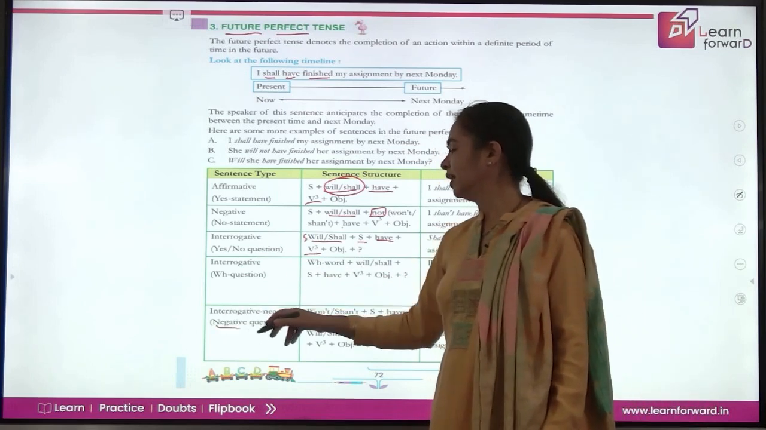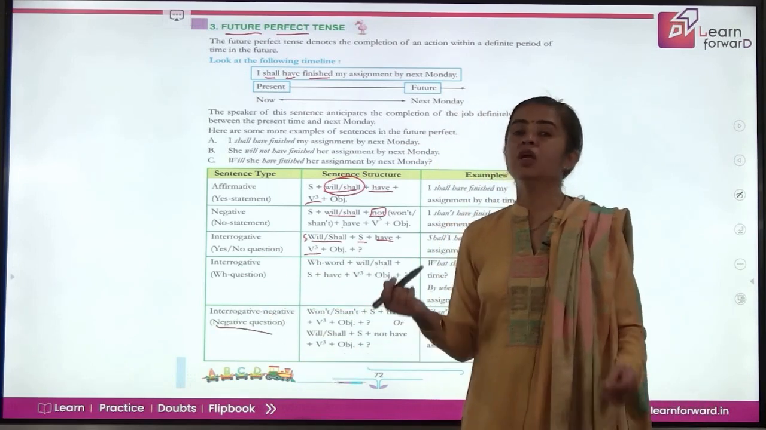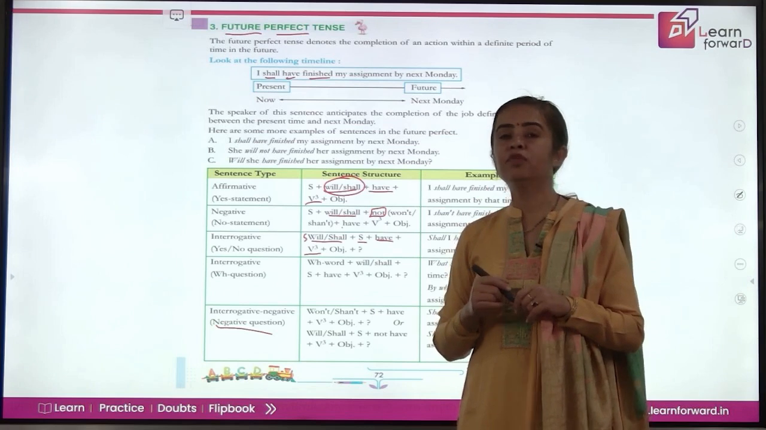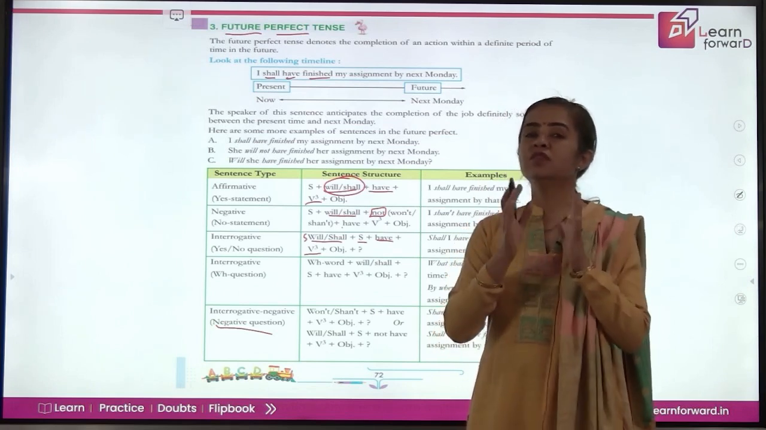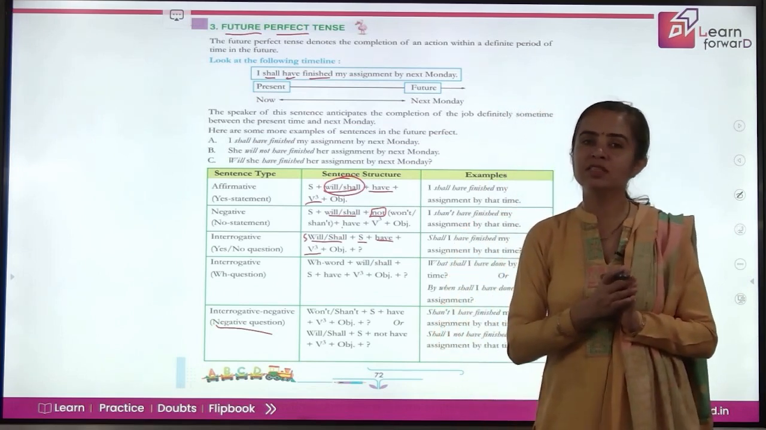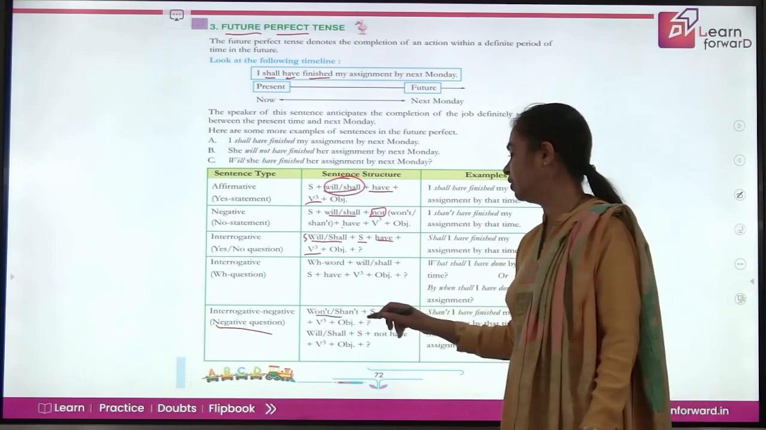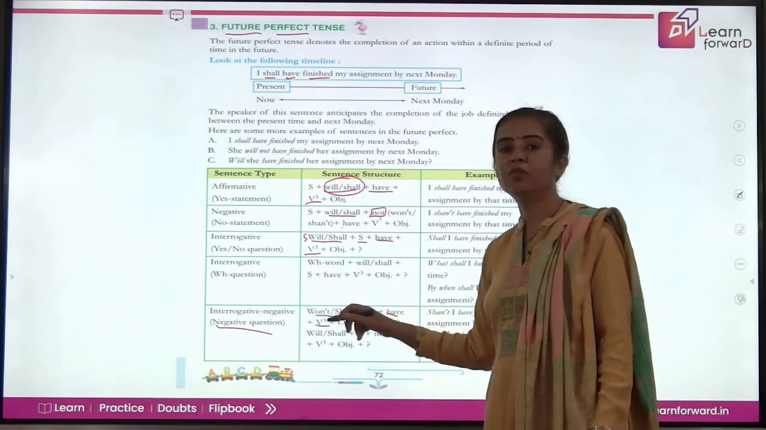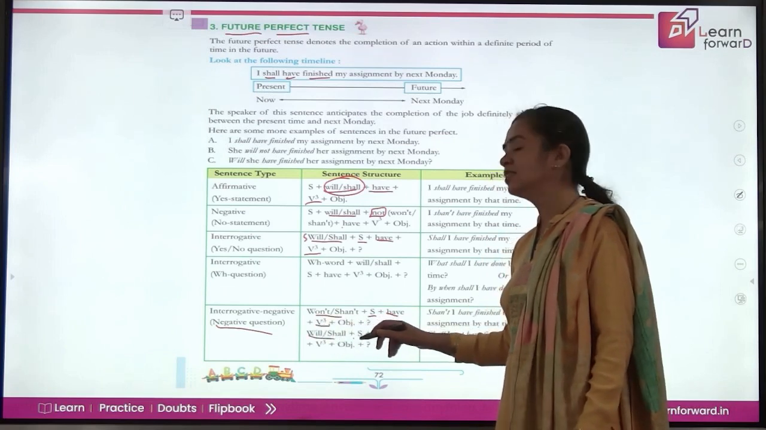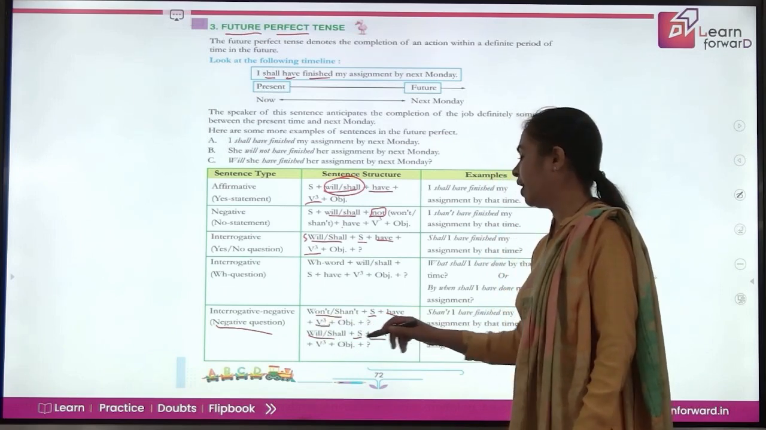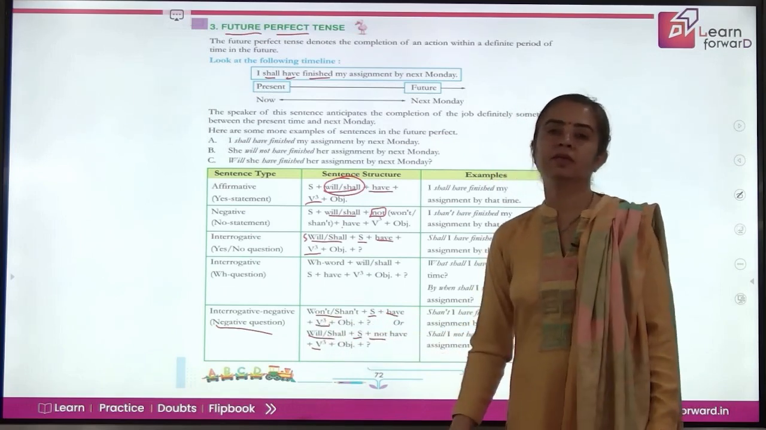Coming to next is negative interrogative. Same thing. You will either use contraction before the subject or use the first word will, shall before the subject and use not after the subject. So you get won't, shan't, subject, have, and third form of verb, or will, shall, subject, then not, have, and third form of verb. Right?